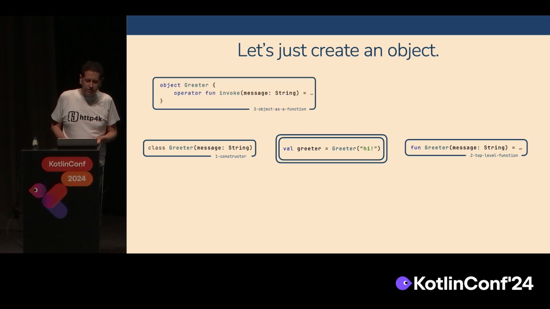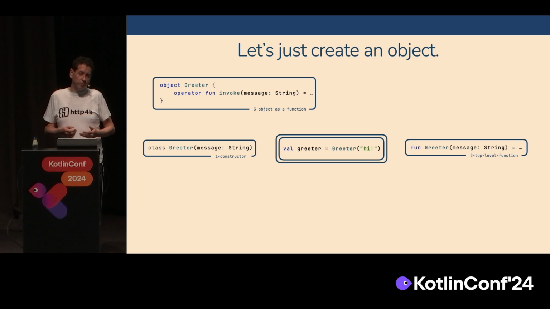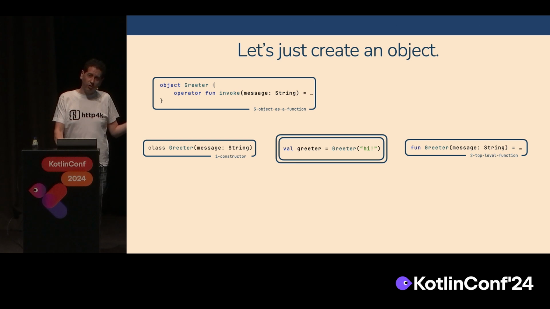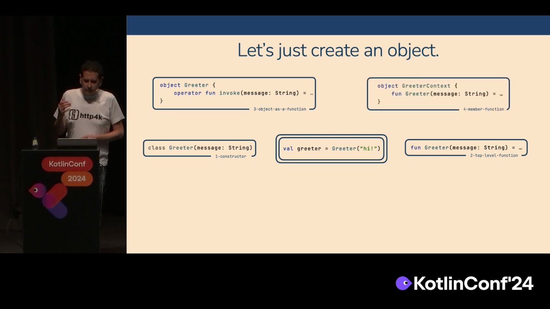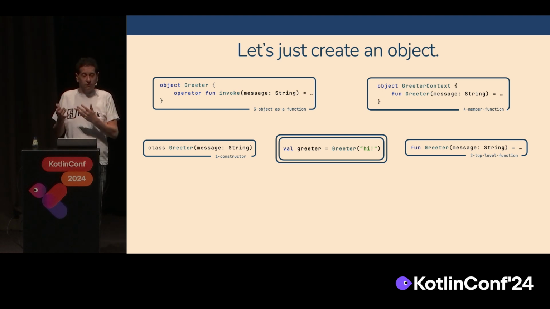The third one is we can use operator invoke. Kotlin gives you the ability to treat any object as a function if you define an invoke method on it and mark it as an operator. So we're doing this on an object here. We can then do a similar thing, but by embedding the greeter function inside another object.